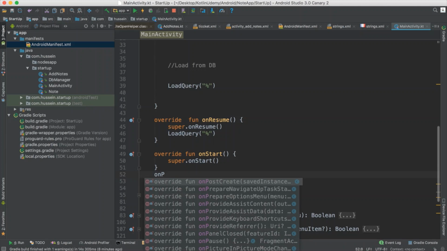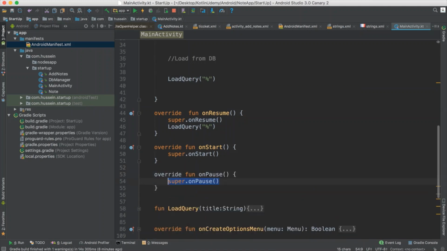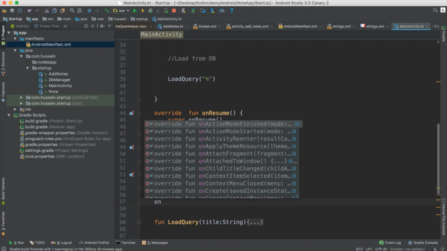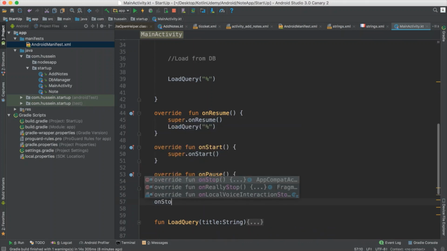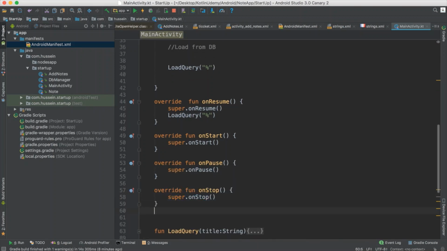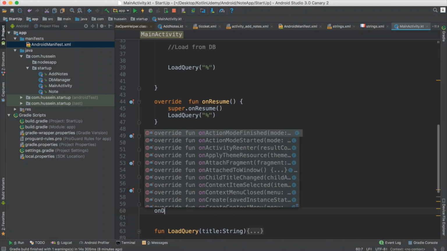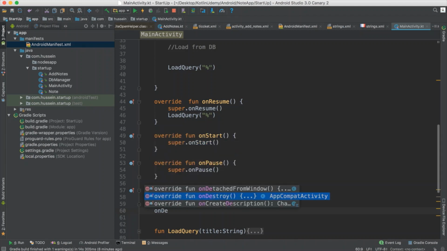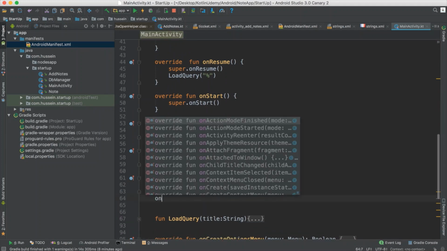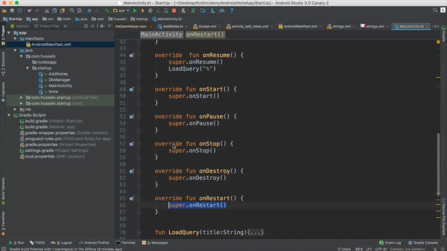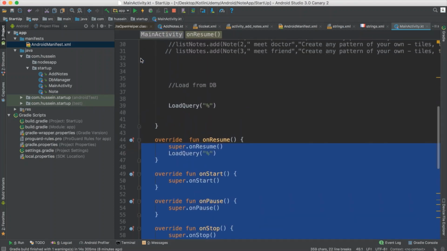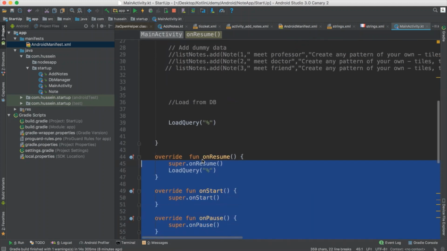And you could say onPause, and let me see how these events run. And we have also onStop, and we have onDestroy. onDestroy is really hard to see because it runs when the application is destroyed. And we also have onRestart. So these are the events of the activity, like onCreate, all these events.